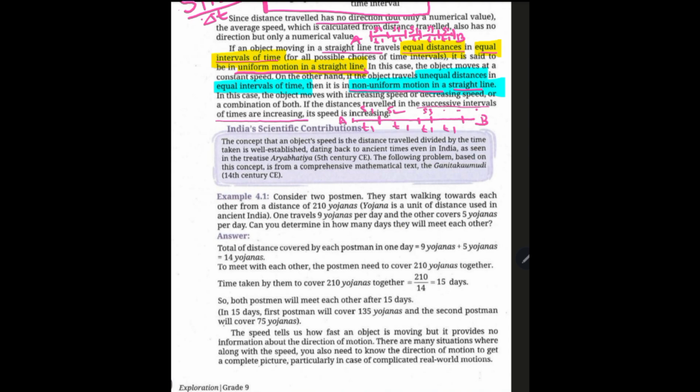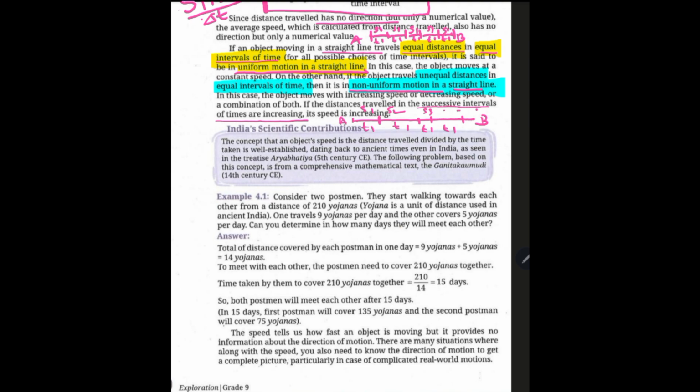Say I'm talking about 2 minutes, then 4 minutes, then 6 minutes, and the distances traveled go on increasing. In 2 minutes S1, in 4 minutes S2, and S2 is greater than S1. That means the speed is going on increasing.